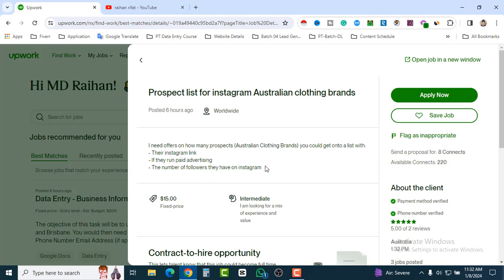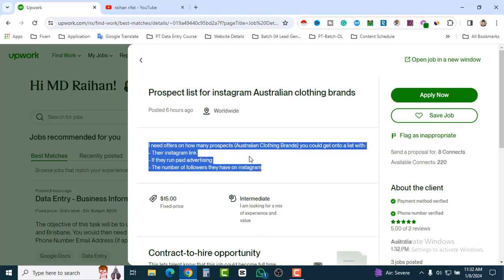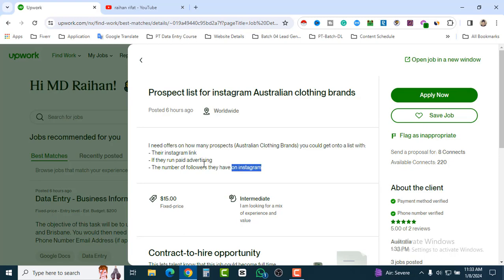everything. When you get any job like this one, you should first understand the job prospect, that means the job requirements. You have to understand that. If you don't understand clearly, you may not be able to deliver the perfect project. So that's why you have to understand the project, and when you understand it, make a sample, and you should provide that sample to this buyer.